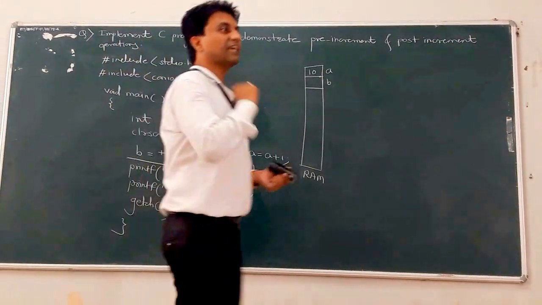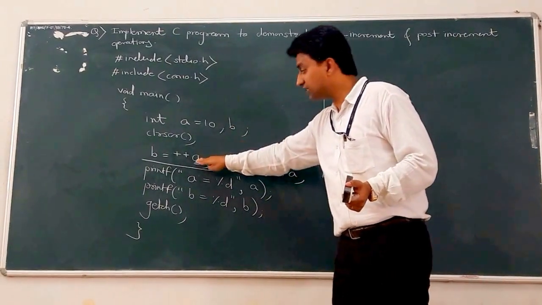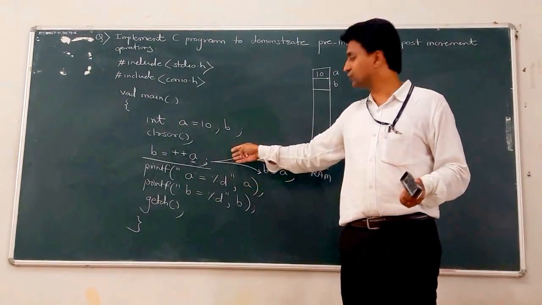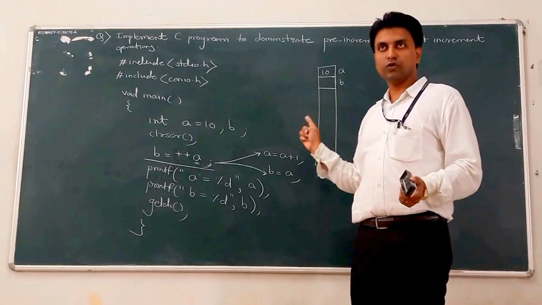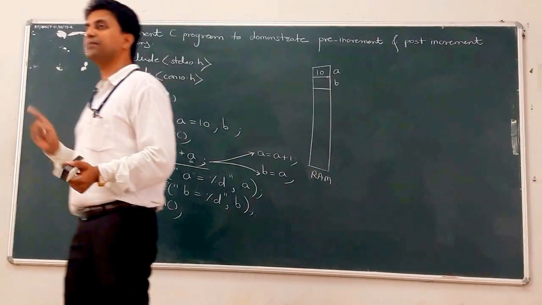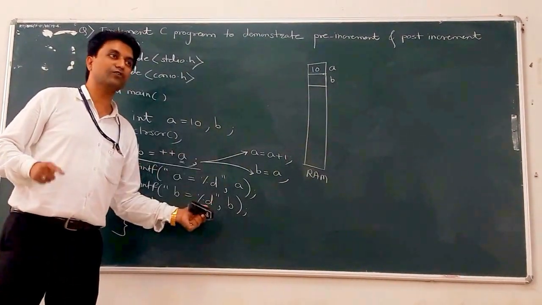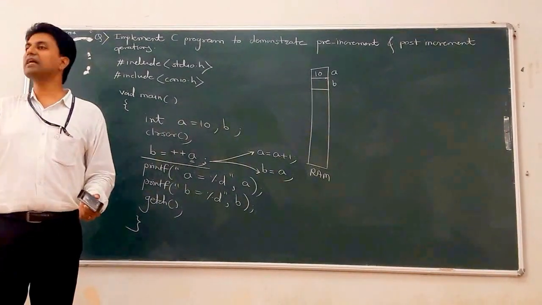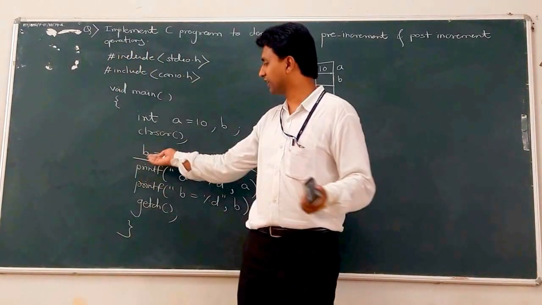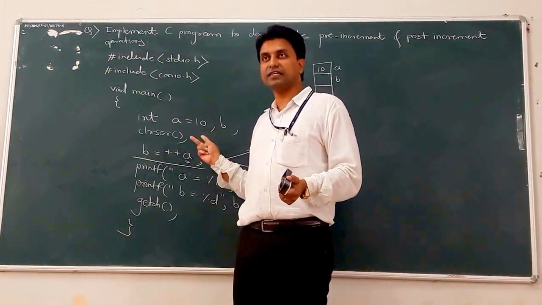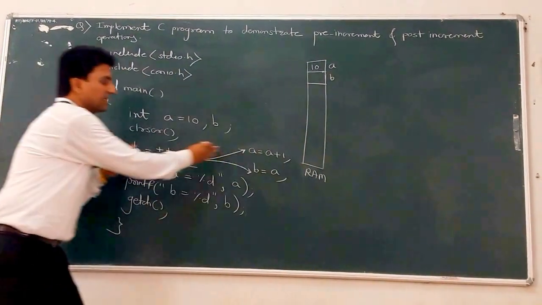Before compilation there is one activity called preprocessing, and the preprocessor expands your shorthand notations and gives the file to the compiler, and then the compiler compiles that code, because the compiler does not understand the meaning of shorthand notation. So we want to expand it, and that is the work done by the preprocessor.